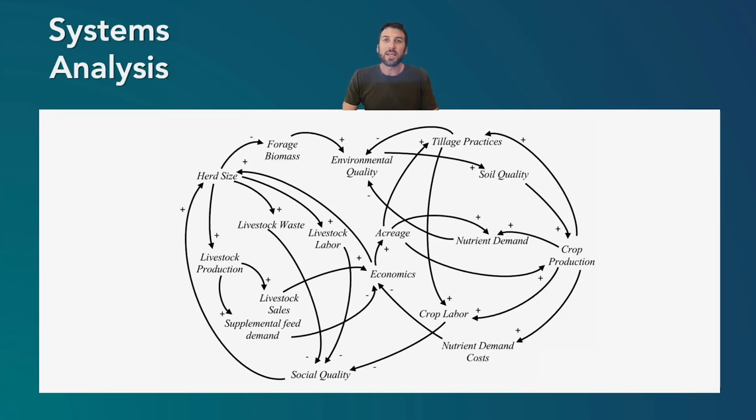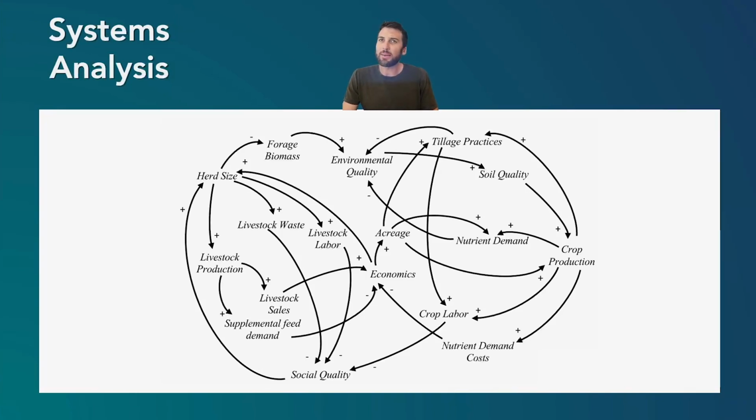Now, this causal loop diagram shows a lot of other factors in the traditional agricultural system, and different stakeholders can come together and say, what are the most relevant factors facing us today? They can put these all on a map and identify some of the relationships. Are these direct? Are these inverse? And this can help identify leverage points.